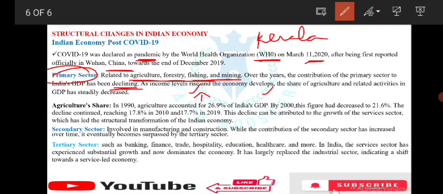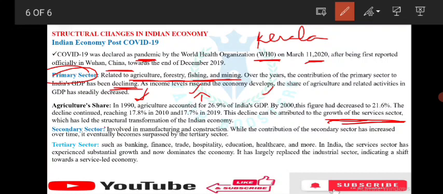The share of agriculture and related activities in India has steadily decreased. Agriculture's share in 1990, as we already discussed, was 26.9% of India's GDP. By 2000, it was 21.6%, so the share decreased. The decline continued, reaching 17.8% in 2010 and 17.7%. These values are not strictly necessary, but this shows how agriculture has decreased its share of GDP. With agriculture decreasing, there is a growth of the service sector, which has led the structural transformation of the Indian economy.